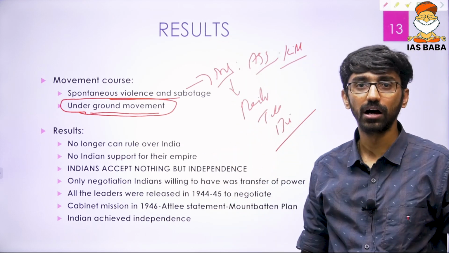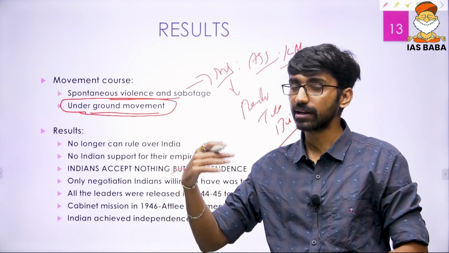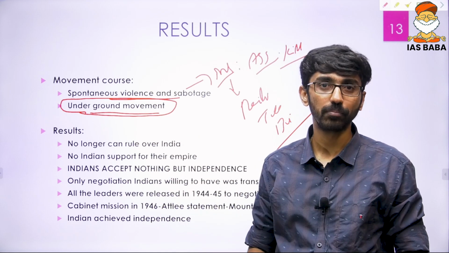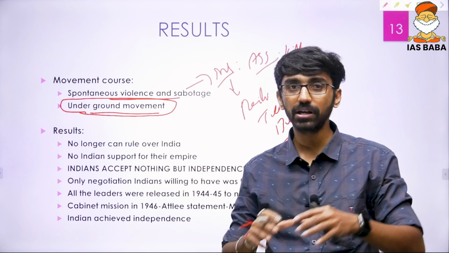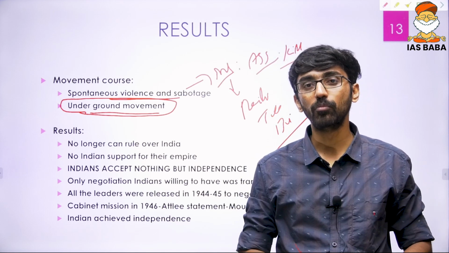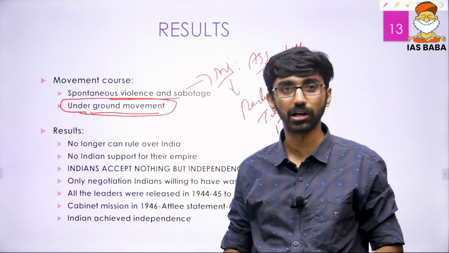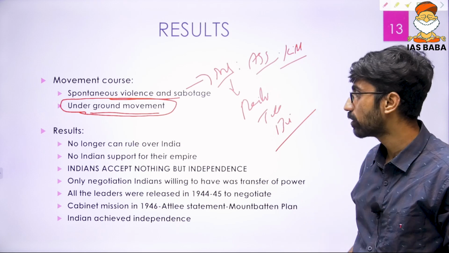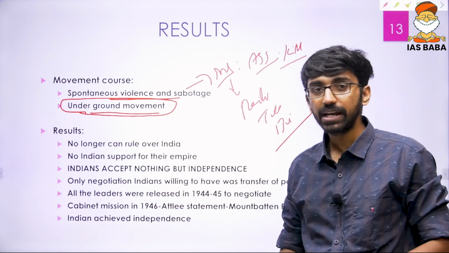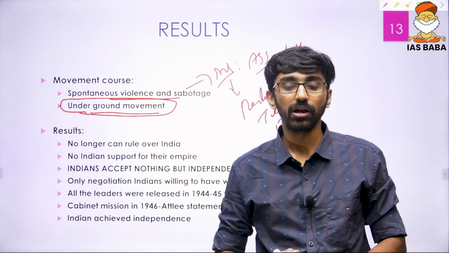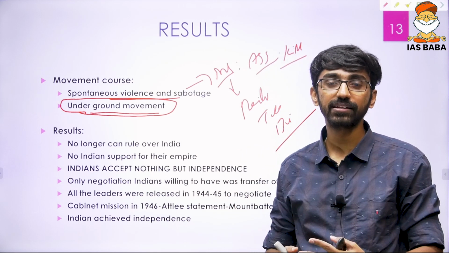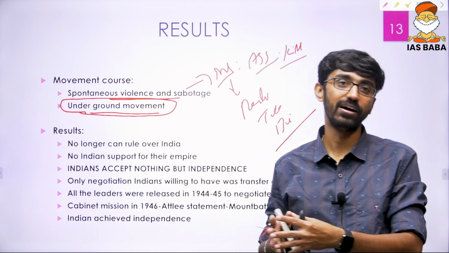Some leaders, like J.P. Narayan, Usha Mehta and Aruna Asaf Ali, and many others, contributed to the growth of the Quit India movement and kept it going secretly through the underground movement. Now, what particular results can we talk about? The Indian national movement, like I told you, began as a demand for greater autonomy. And now the British understood after Quit India that they could no longer rule over India.